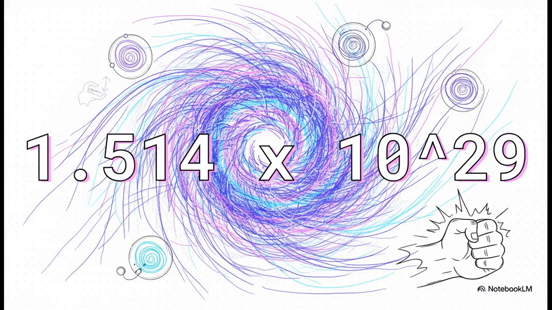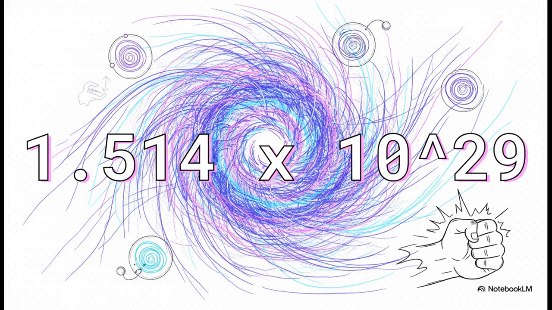Now, what's really interesting about this specific value is its sheer, staggering magnitude. Look at that, 1.514 times 10 to the power of 29. Compared to our standard macroscopic gravity, which is notoriously and incredibly weak, Gm is astronomically massive.